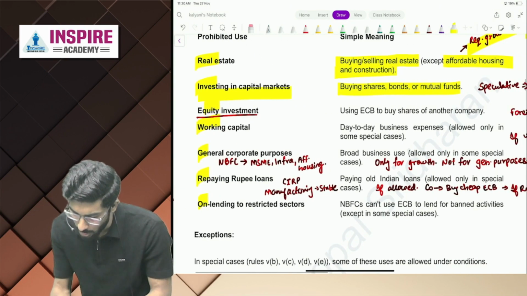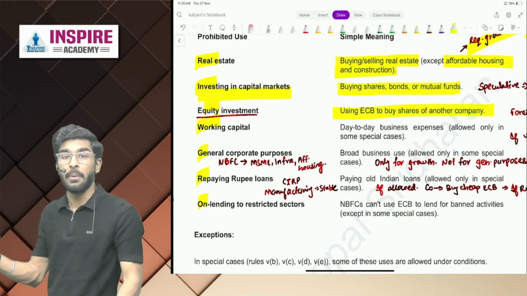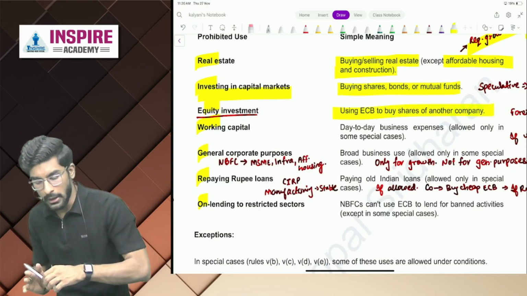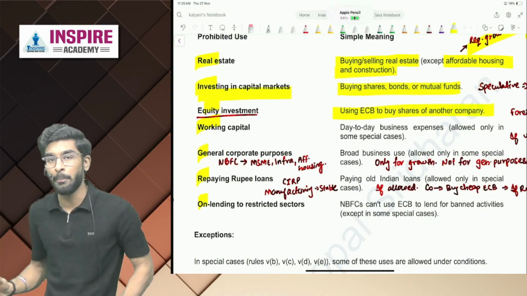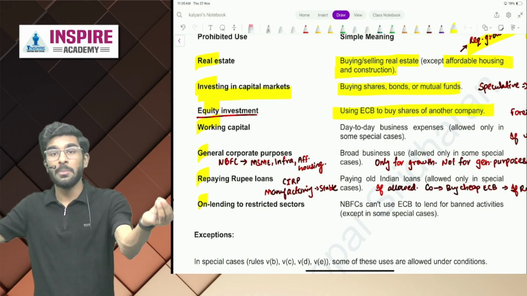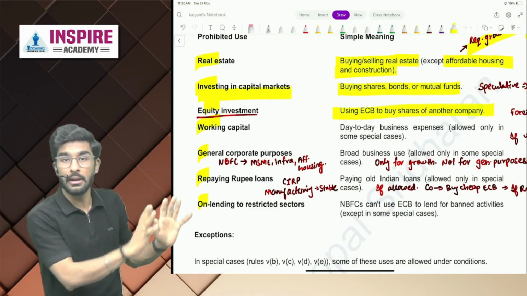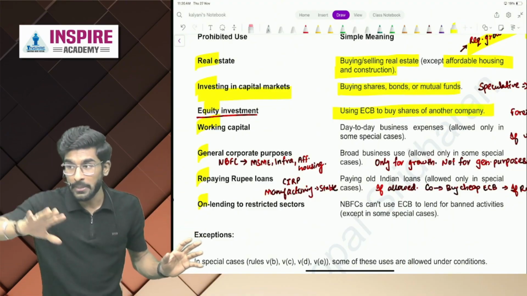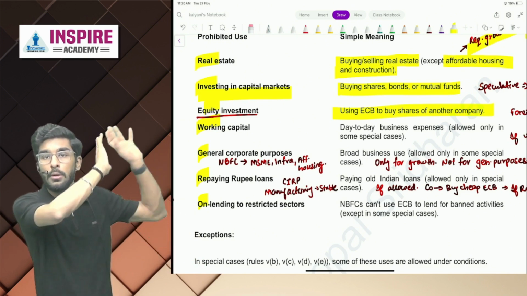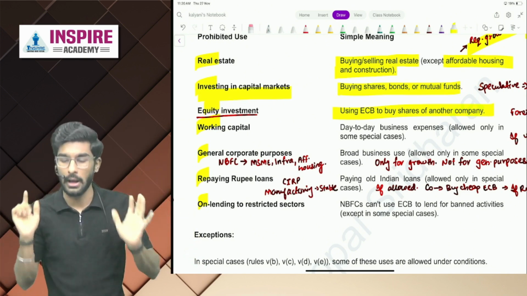Next is equity investment. You cannot use ECB to buy shares of another company. Otherwise, what you will do is you can easily acquire another company, and in the end, this money belongs to whom? Does this belong to India? No, it belongs to foreigners. In the end, you will end up giving the control of Indian companies to foreigners. Hence, it is not allowed.